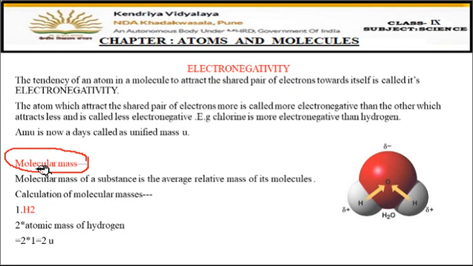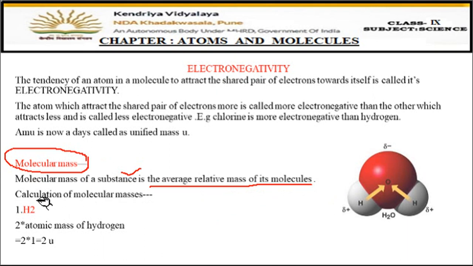The mass of the atom, that we have to learn. We cannot measure it, so we have to learn it from the tables. But we can find the mass of the molecules. If we know the mass of the atoms, we can find the mass of the molecule. So the molecular mass of a substance is the average relative mass of its molecules. If we want to know the molecular mass of a substance, then we have to add the masses of all its atoms together.